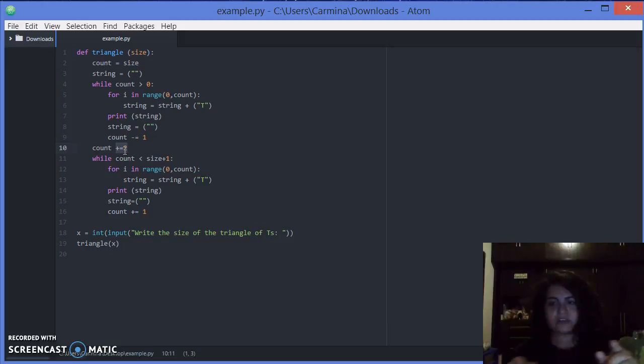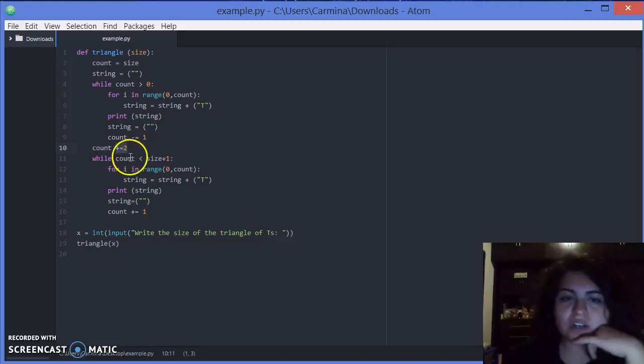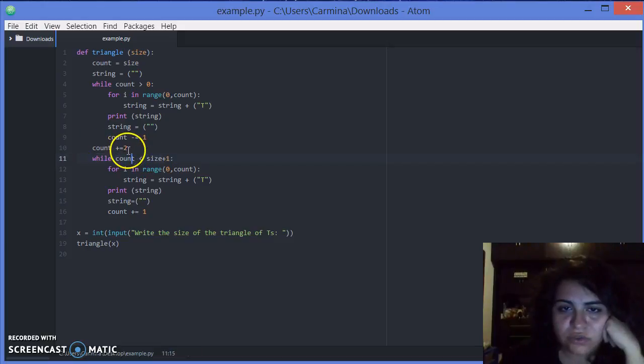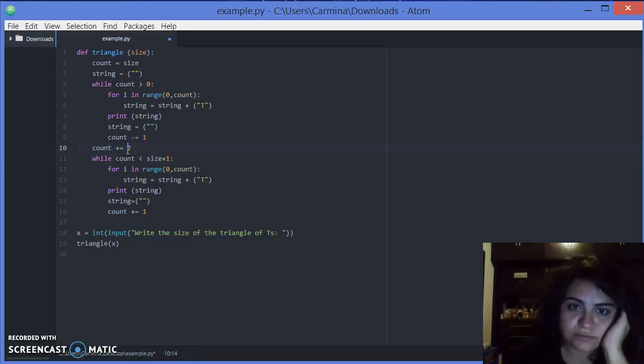We want a triangle. So after 1, there should be 2, right? So we add count 2, and another loop. We can see that here there's a loop, and count that's now 2, because if we keep taking 1, it will eventually get to 0. So count is now, we know count is 2 so far.